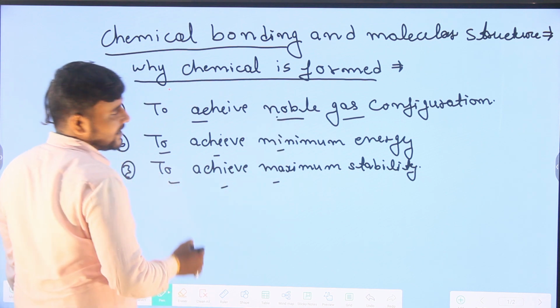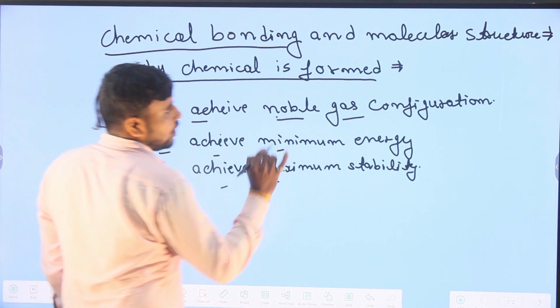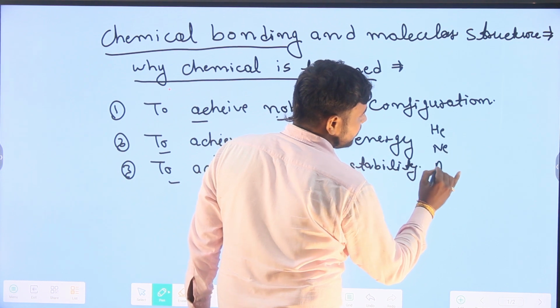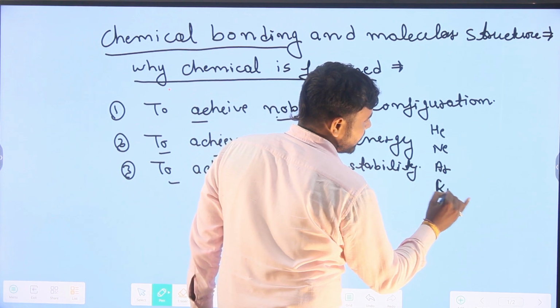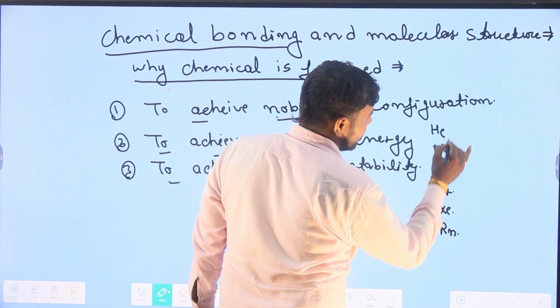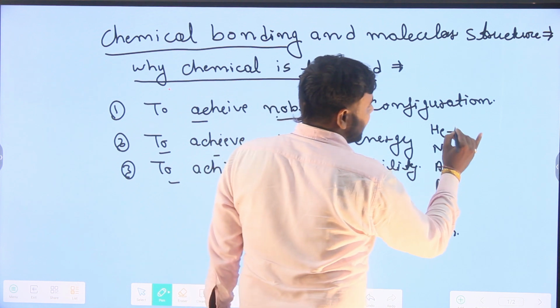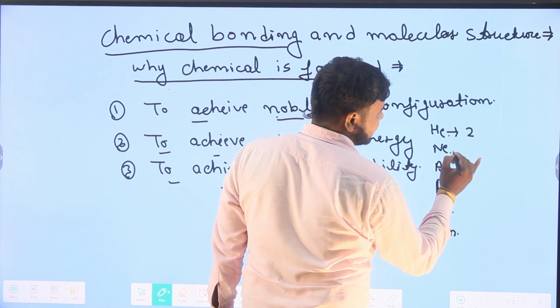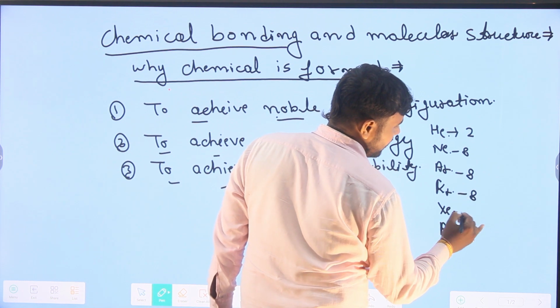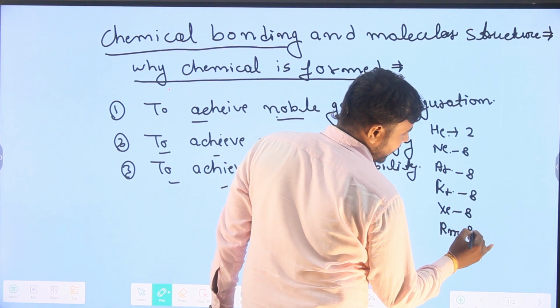What is the noble gas configuration? We know that we have 6 elements: helium, neon, argon, krypton, xenon, and radon. Except helium, because helium has 2 electrons, neon has 8, argon 8, krypton 8, xenon 8, and radon 8.